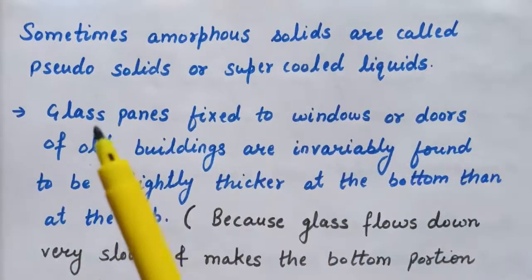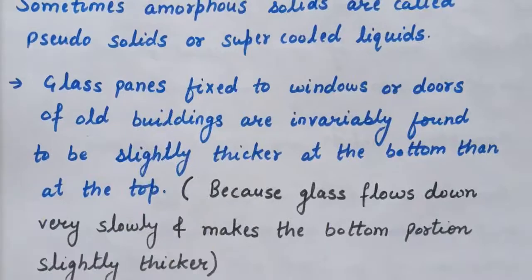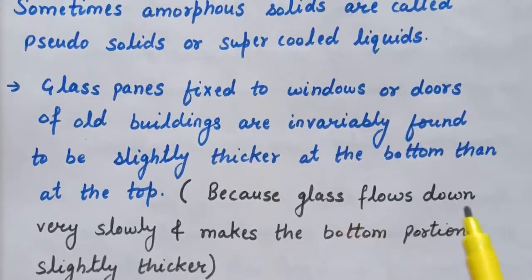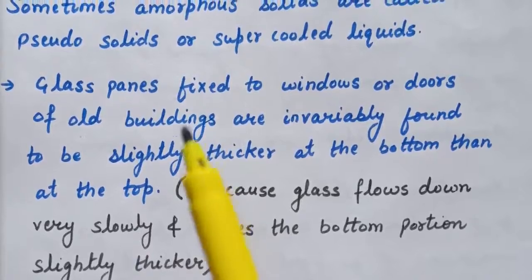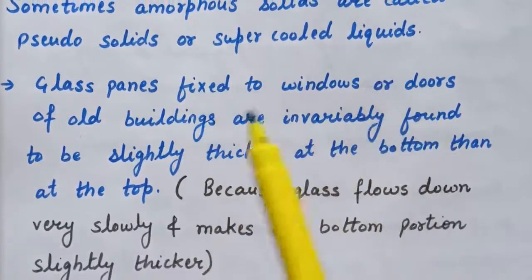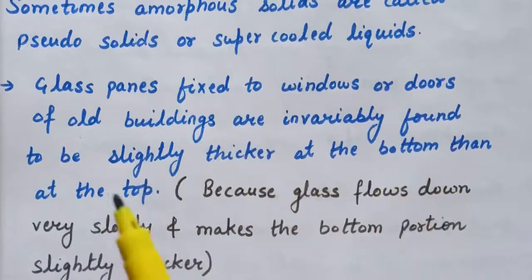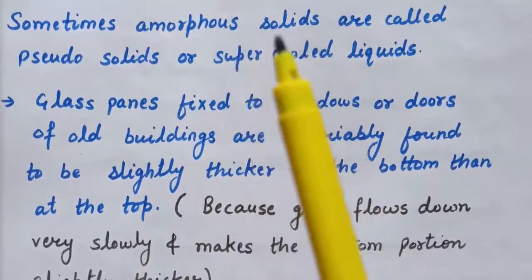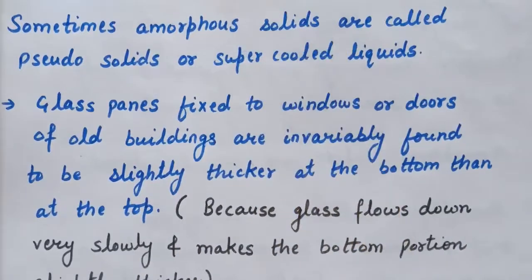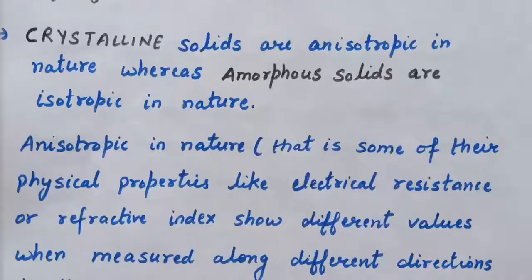This is because glass is an amorphous solid, and with time glass flows down very slowly and makes the bottom portion slightly thicker. That is why these are known as supercooled liquids.